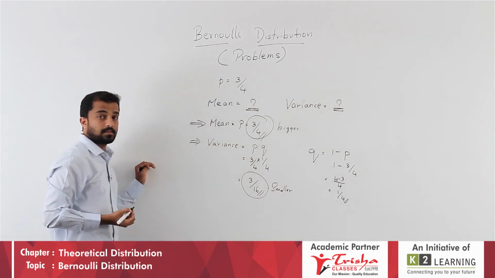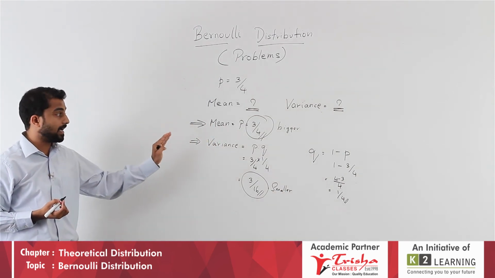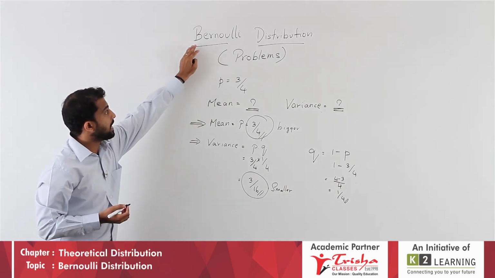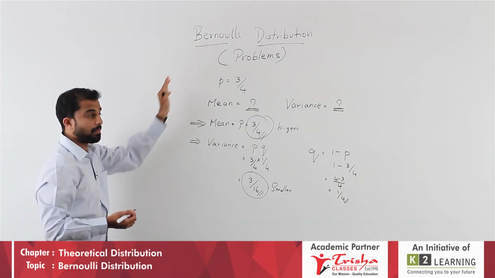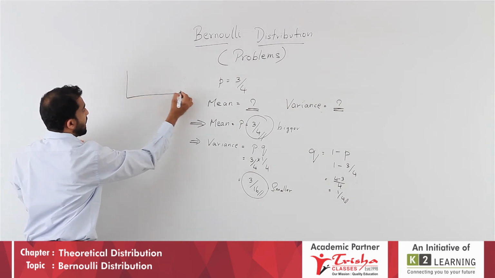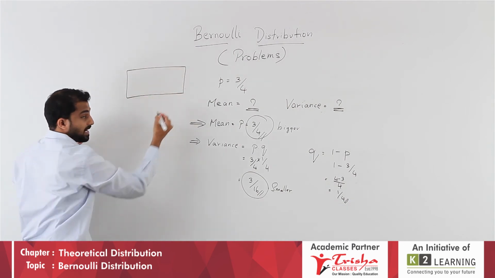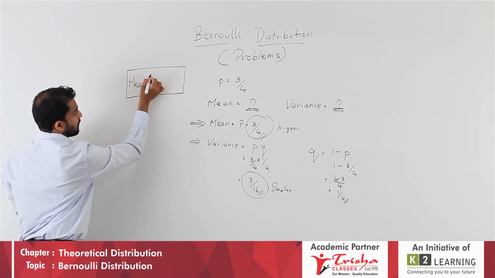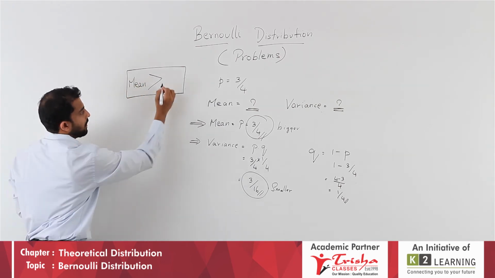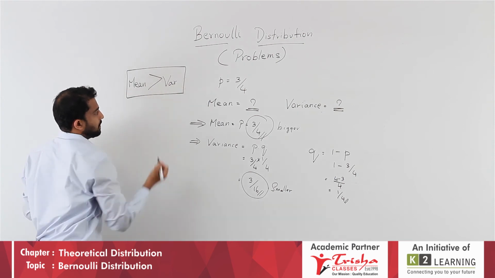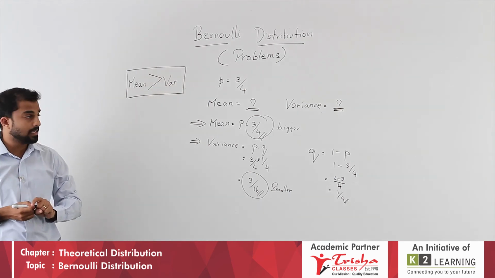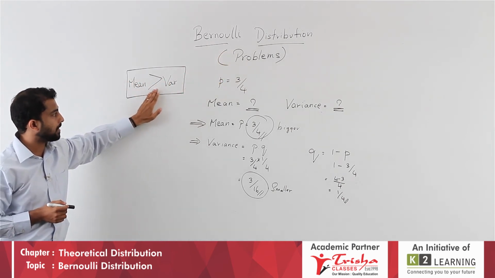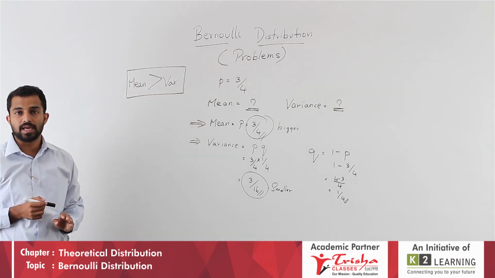That means we can get one conclusion here: remember, in Bernoulli distribution, always and every time, mean is greater than variance.